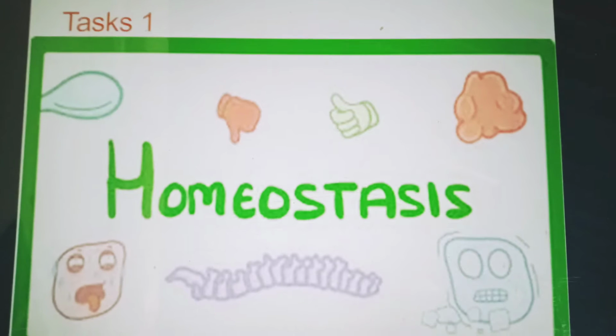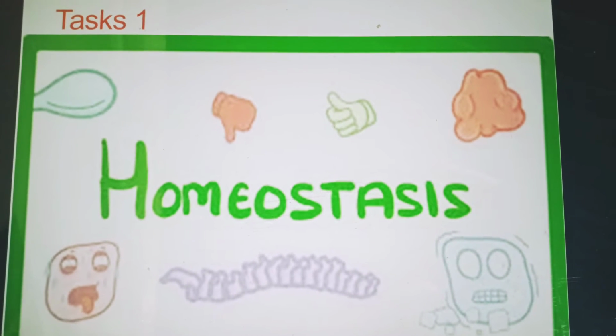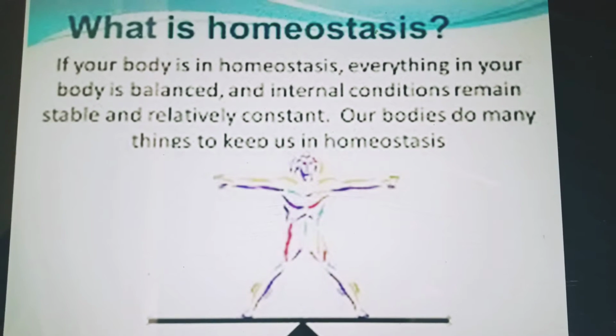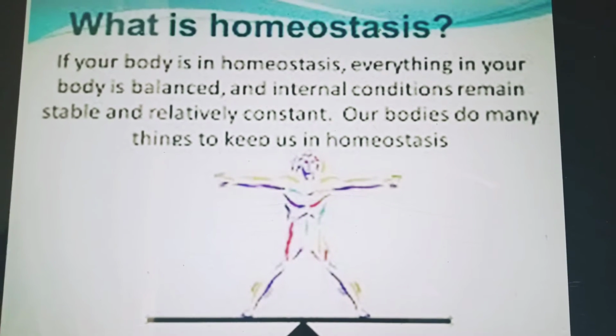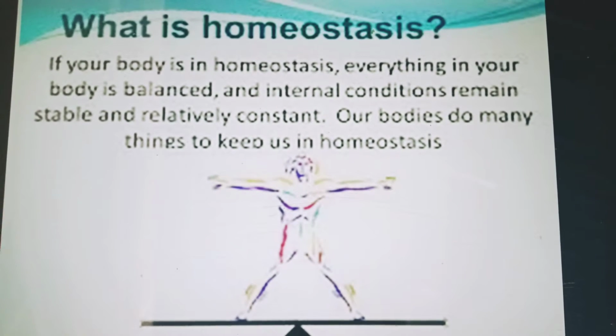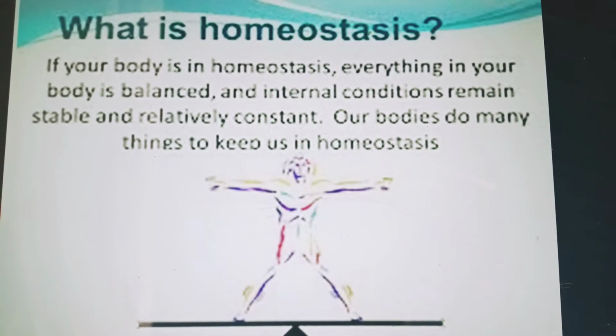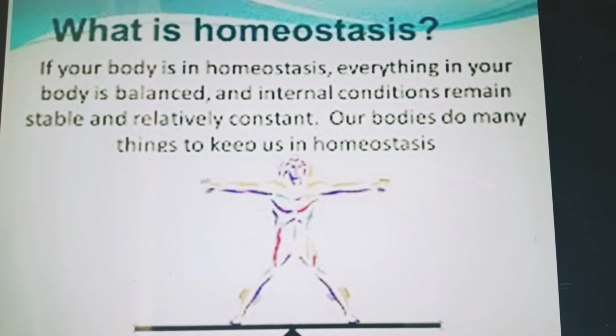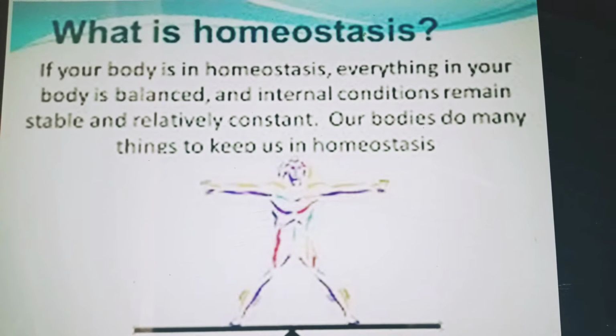So it's time to discuss the tasks 1. I will discuss homeostasis. What is homeostasis? If your body is in homeostasis, everything in your body is balanced and internal conditions remain stable and relatively constant.